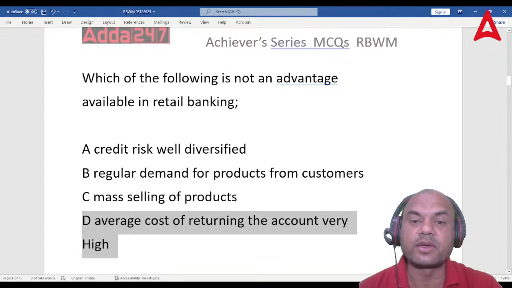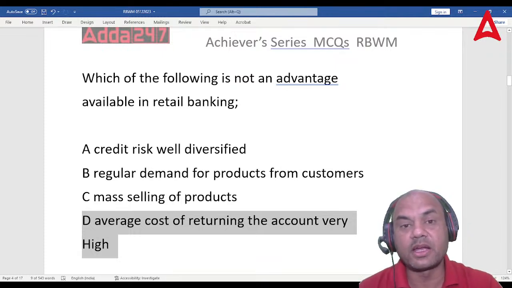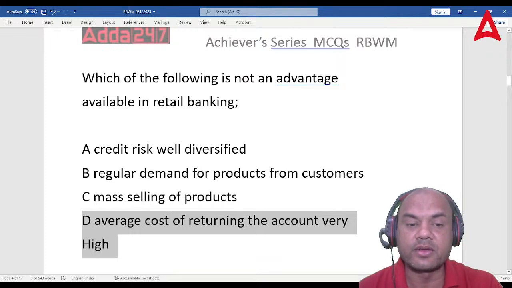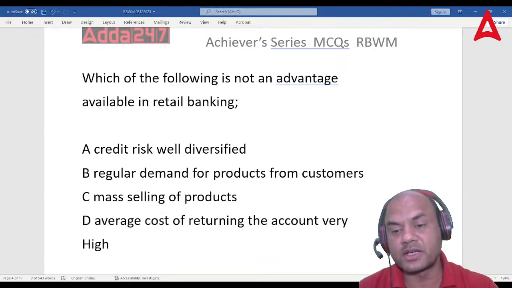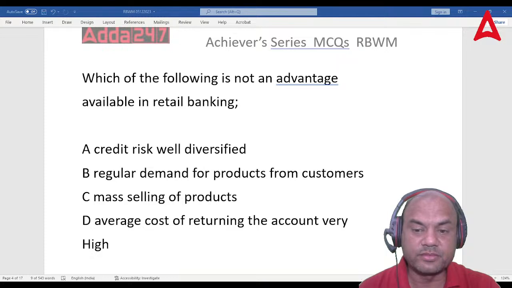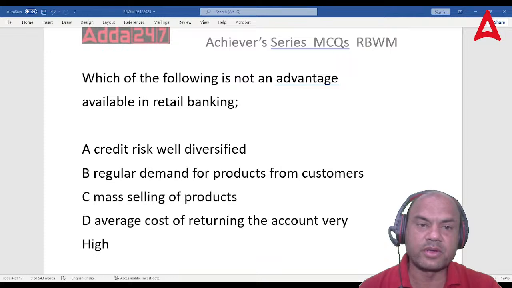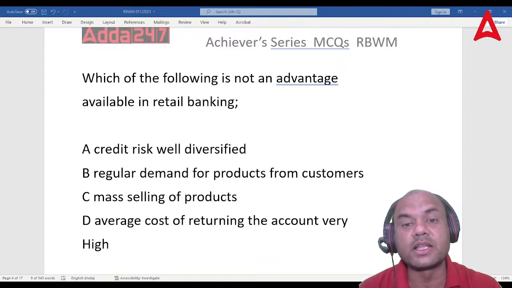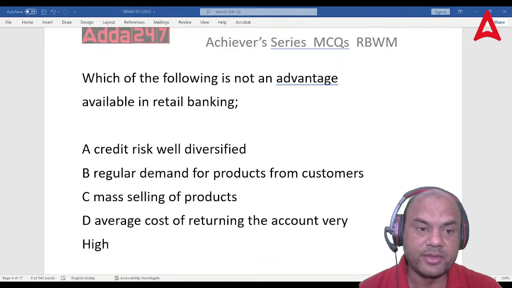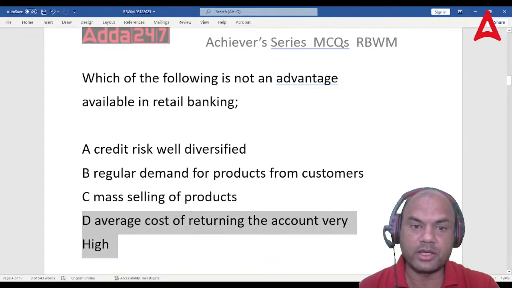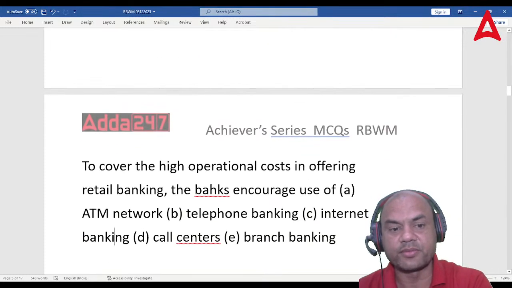Getting whose account is difficult? Tell me. Is it Reliance's account that is difficult, or is that 50,000 person's account difficult? Whose account is difficult? Obviously, Reliance's account is very difficult to get, right? Because that requires huge energy, a huge number of people. So that's why the average cost of acquiring an account in retail banking is low. Okay, move on. Next one.